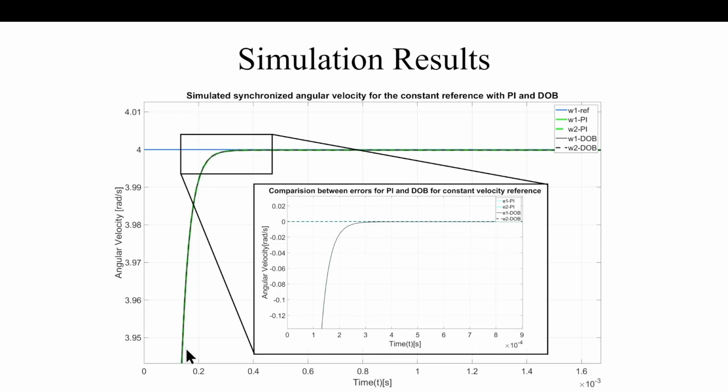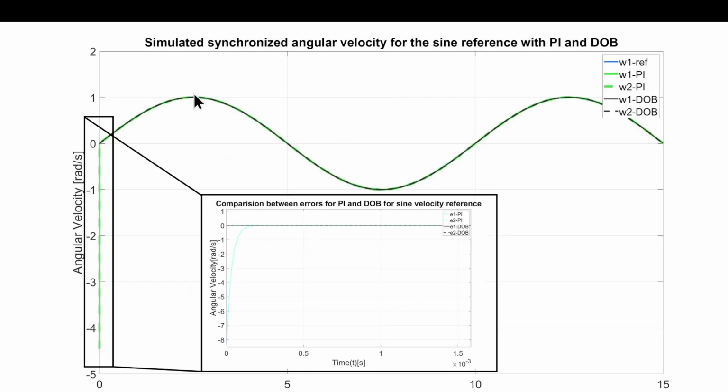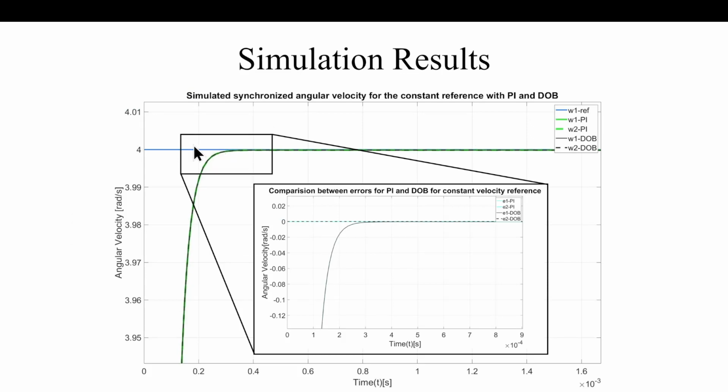The interesting part to mention here, the green graph is actually V1 and V2, the 2 angular velocities, which are synchronized. So you can see they are on top of one another, and also the black are the 2 velocities for the disturbance observer, V1, V2. So you're synchronizing 2 motors. Essentially, you have four measurements here for the simulation results. They're on top of one another, and you can see that they are overlaying each other, which means that we can tune both controls to work in the same manner for the simulated results. Now, interestingly enough, these are for the reference, and the reference is a constant signal.